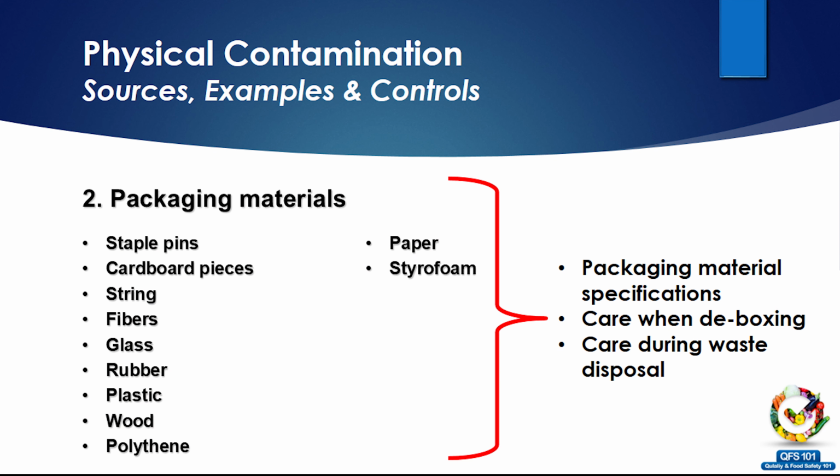The control for packaging material is proper specification of packaging material, and to be very careful during deboxing of the packaging material, especially if you are working in a big area and you have a lot of items coming in. There should be a designated place where the deboxing is happening, and also the waste disposal of that packaging should be very carefully done, otherwise the contamination will spread.